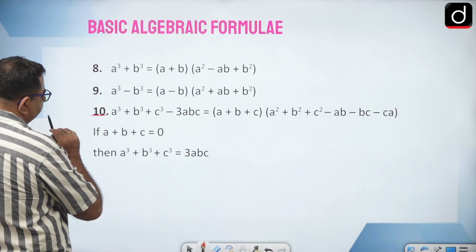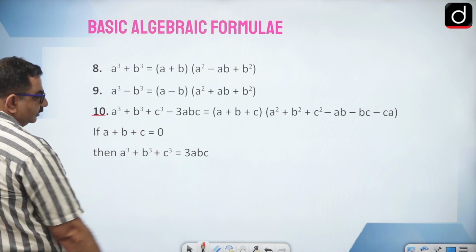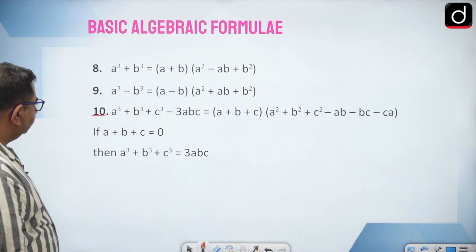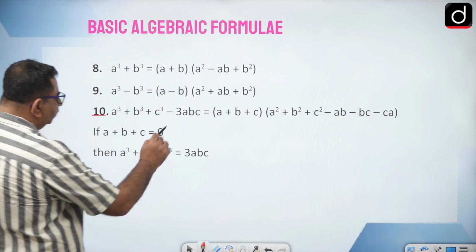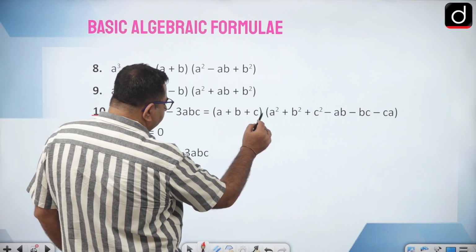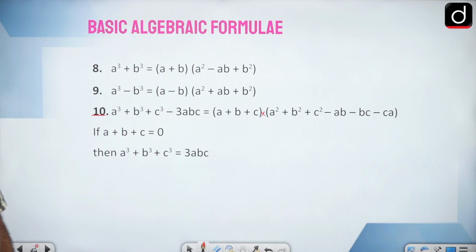Then the 10th: a cube plus b cube plus c cube minus 3abc. This is equal to (a plus b plus c) into, in another bracket, a square plus b square plus c square minus ab minus bc minus ca.